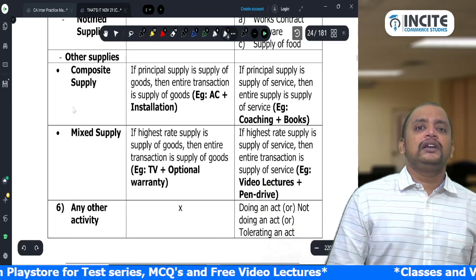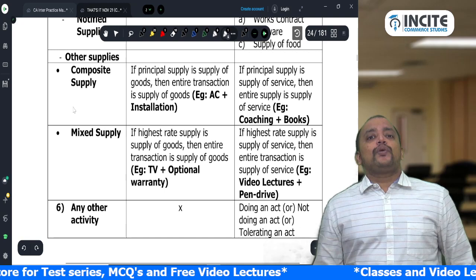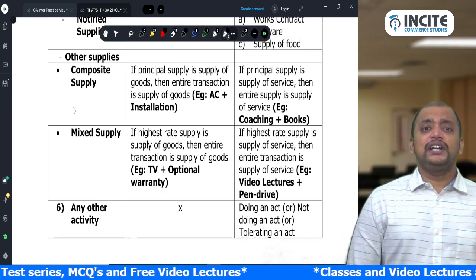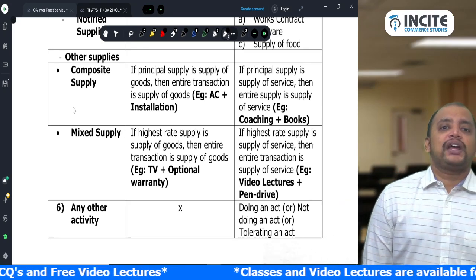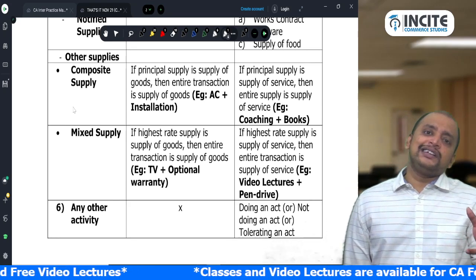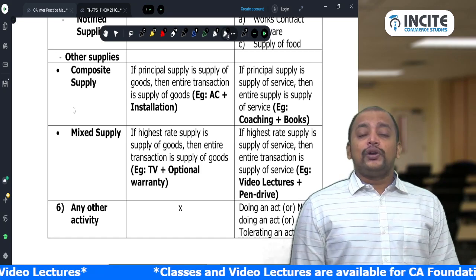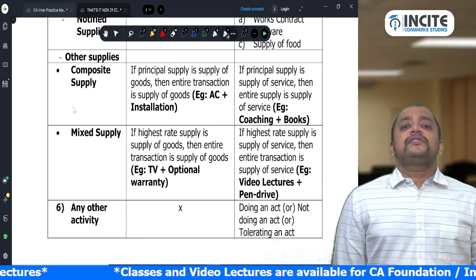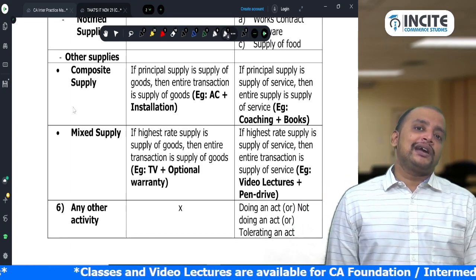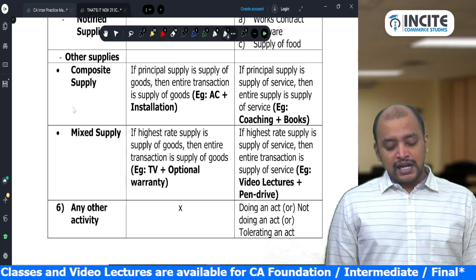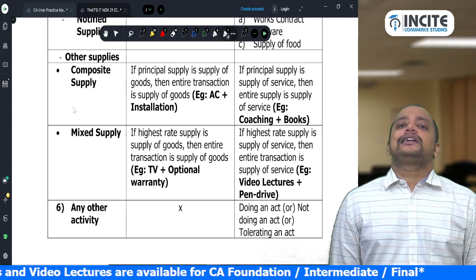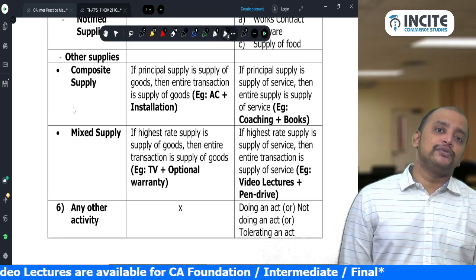For example, TV plus optional warranty. Sale of television plus optional warranty will come under mixed supply, not naturally bundled. The warranty is optional, that's why. So only the TV can be sold. So TV plus optional warranty will come under mixed supply. If the highest rate is for the TV, then the entire transaction will be treated as supply of goods.